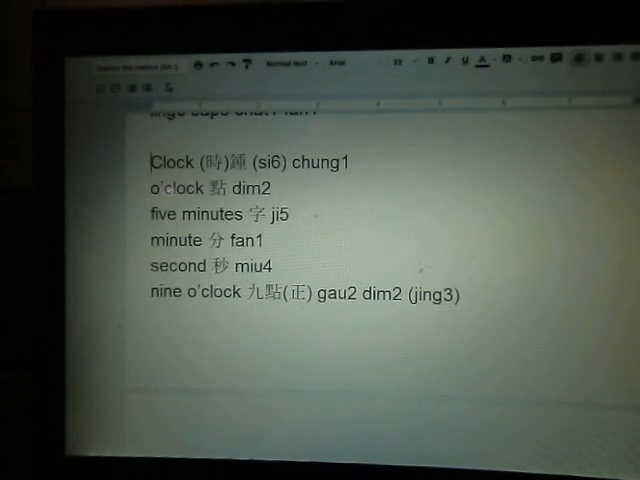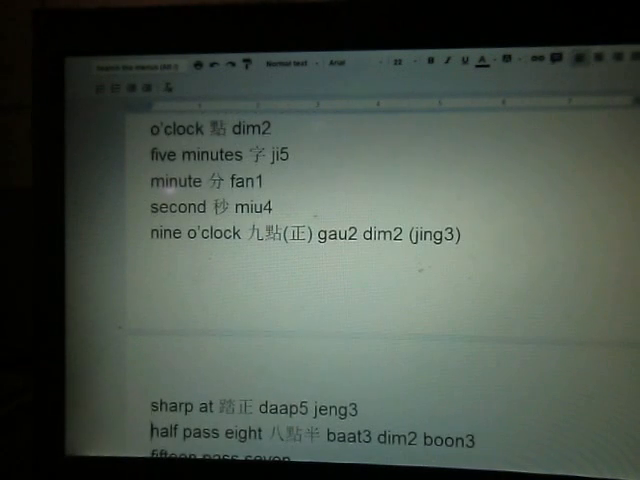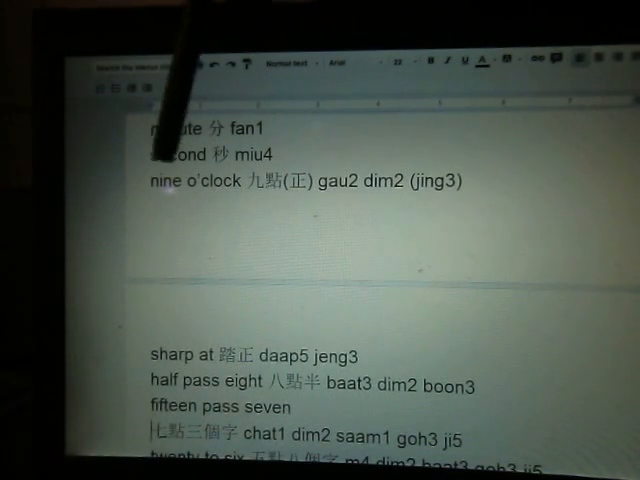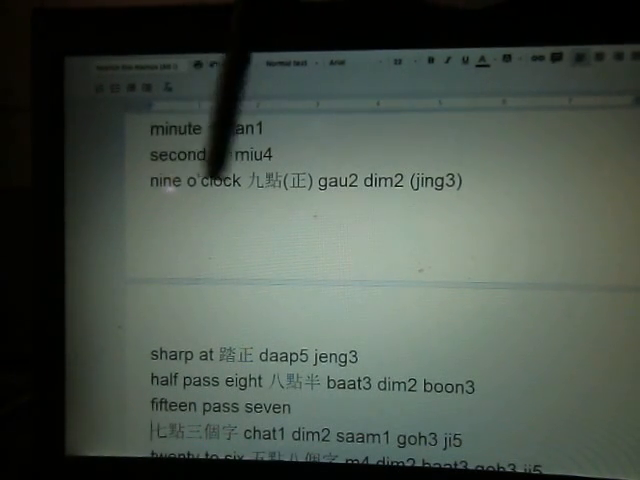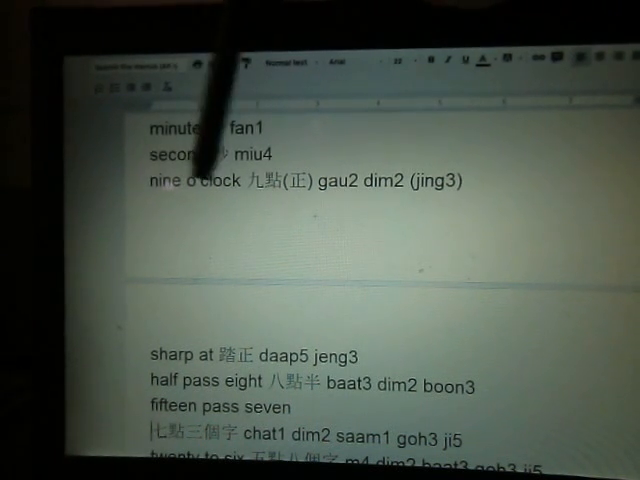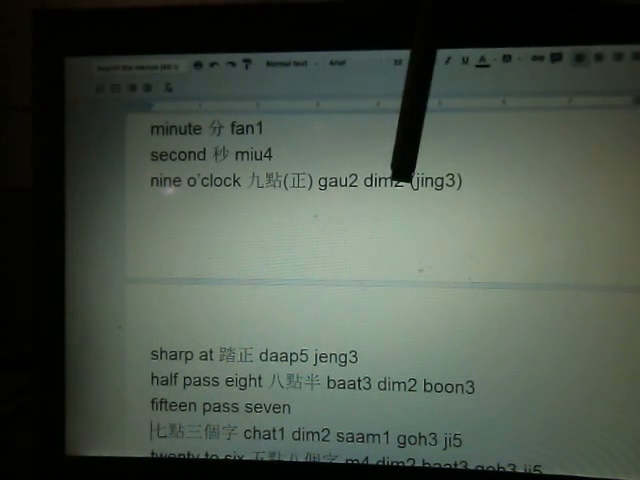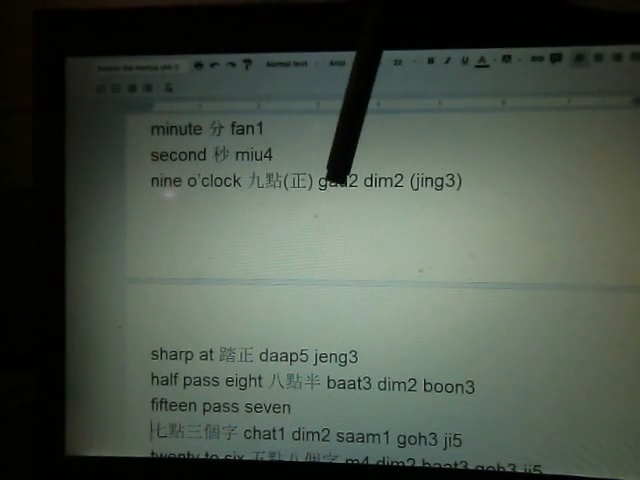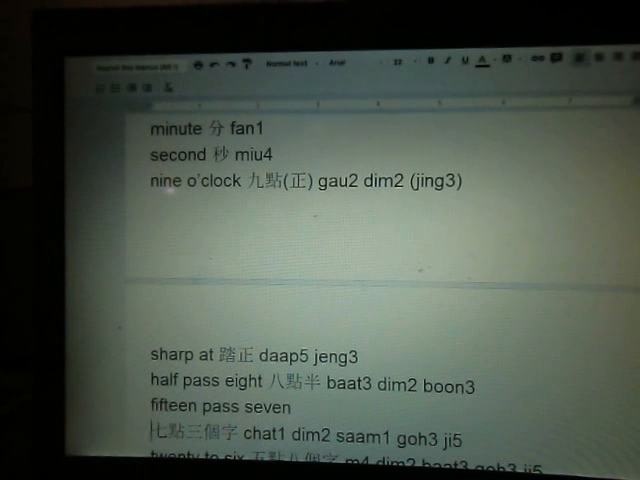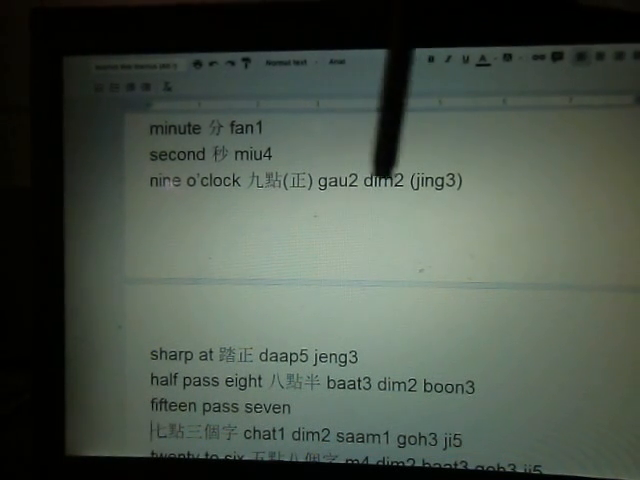So for example, how do you say 9 o'clock? Well, o'clock is 點, 9 is 9, so 9 o'clock is 9點. Don't say 9 in tone 1, which is a foul word. I say 9點, not the other tone.